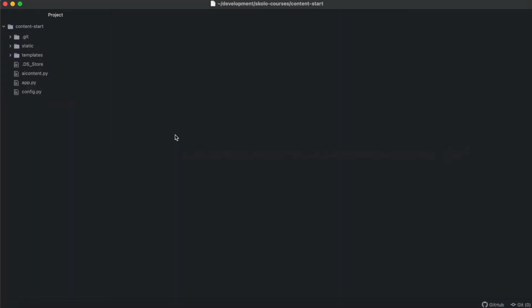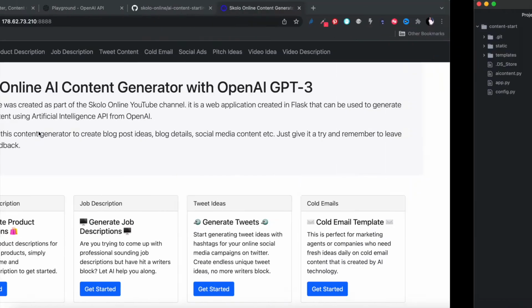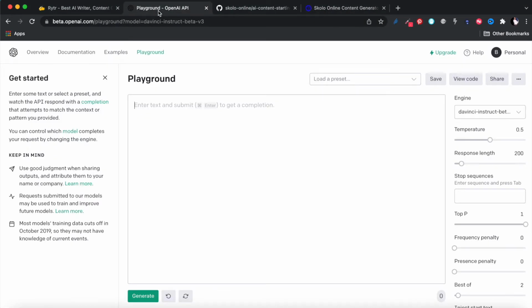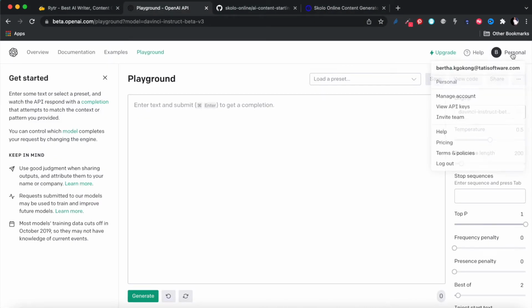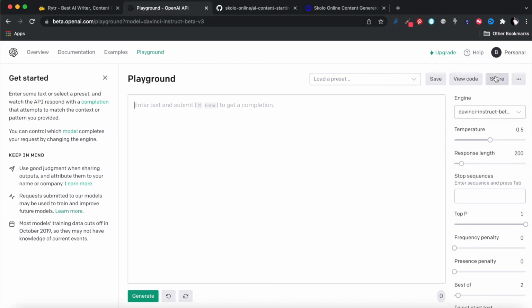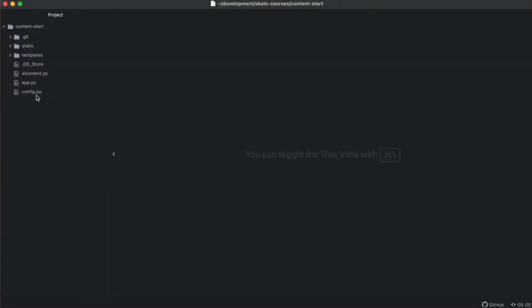Once you have your documents downloaded, this is what they look like. Inside the config file, I'm not going to open it because I've got my API key in there. Open this config file, then go into your OpenAI account, and under your personal settings, go to view your API keys. Copy the API key you get from there and paste it inside the config file. You're going to need that before you do anything. If you don't have the API key, a lot of what we're doing here is not going to work. Once you've done that, you're good.